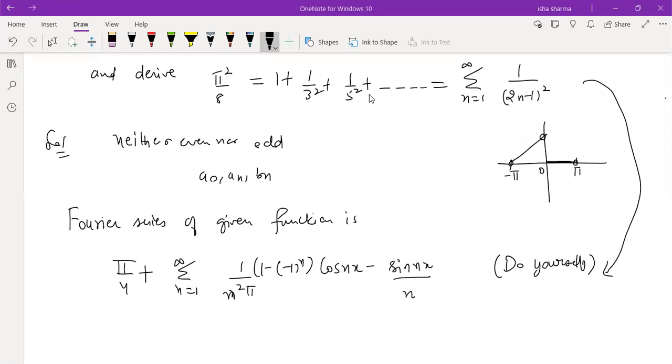So it's easy to say that you see this right hand side denominators, it's 3 square, 5 square. Basically they are odd but square, so there is no term like n. If you look at the denominators, the terms having sine nx present have denominators n, while the terms having cosine nx have coefficients n square. So that means I need to retain cosine because the denominators are n square, because I want 3 square, 5 square and so on, but I need to get some value of x such that these sine terms become 0.